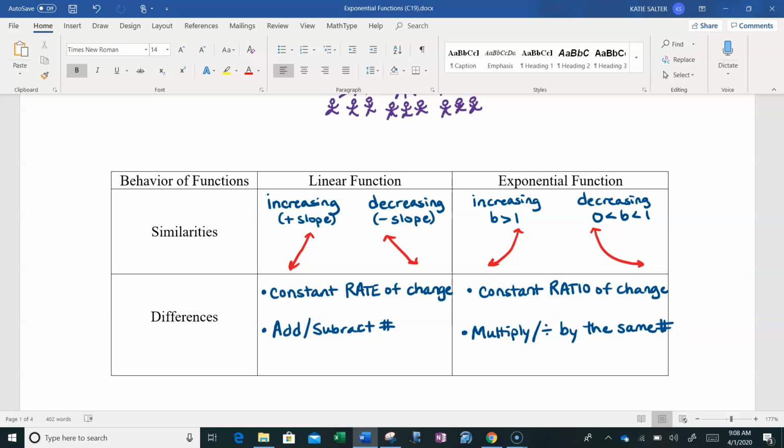So going back up to this exponential function that's increasing, you see this little b right here, and that'll make sense when you learn the formula. But the b is the base, and the base is your multiplier. And anytime we multiply by a number greater than 1, like for example, let's say we multiply by 2, so we keep doubling, it's going to increase and get larger and larger. Where anytime we multiply by a number between 0 and 1, for example, maybe we half something over and over again, it's just going to get smaller and smaller and smaller. So that's why we have 2 types of exponential functions. We have increasing functions and we have decreasing functions. And we'll come back to that in just a little bit.